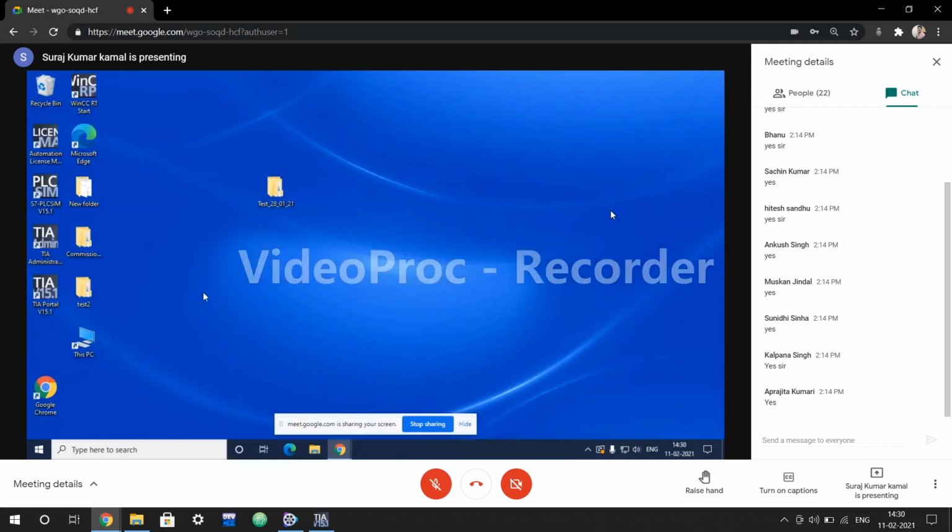So TIA Portal starts from version 10.5, 11, 12, 13, 14, 15. And currently in the market, 16 is also there. But what we have with us is 15.1, TIA Portal 15.1.